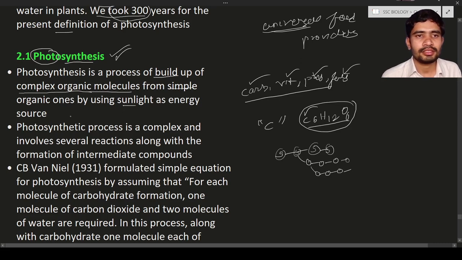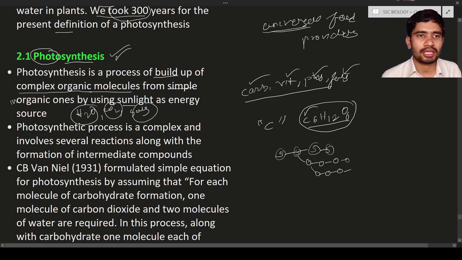Here, instead of organic you have to write inorganic. Why are we using the word inorganic? Because it is going to take water. Inorganic substances like water are taken. Carbon dioxide is taken. Even though carbon dioxide contains carbon, it is not organic. Next, salts are taken. So photosynthesis is the process of build-up of complex organic molecules from simple inorganic ones, like water, carbon dioxide, salts, etc. Sunlight is also used as an energy source to produce the complex carbohydrates or complex ones.